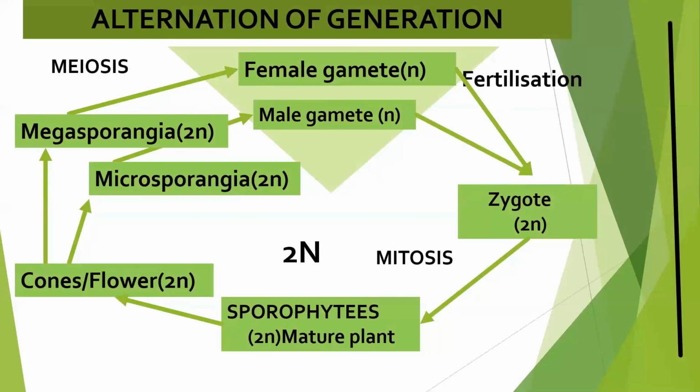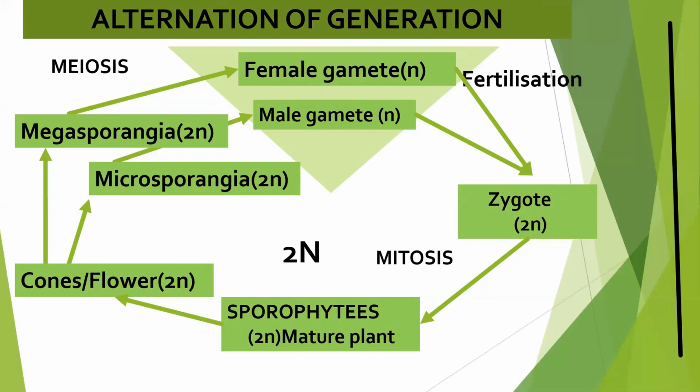So again, to summarize, in the haplontic life cycle, the plant spends the whole life cycle in the haploid, gametophytic stage. Zygote is the only diploid stage and the only sporophytic stage. So that is the reason we say haplontic life cycle. In haplodiplontic or diplohaplontic, both the gametophytic and the sporophytic phases are quite dominant, prominent, and can be easily distinguished.